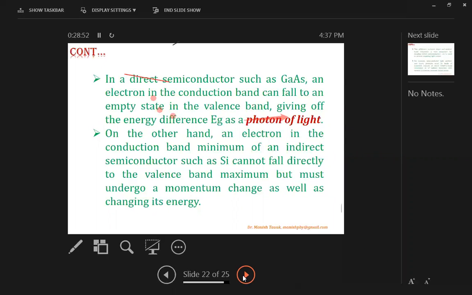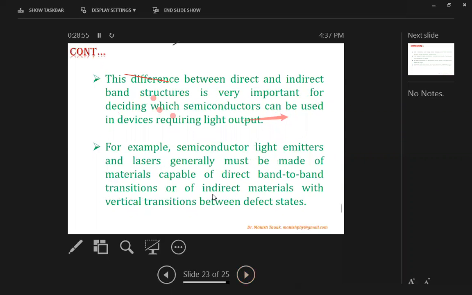So keeping this aspect in view, our semiconductor industry decides the material. The difference between direct and indirect band structure is very important for deciding which semiconductor can be used in devices requiring light output. For example, semiconductor light emitters and lasers are generally made of material capable of direct band-to-band transition, or of indirect material with vertical transition between defect states.